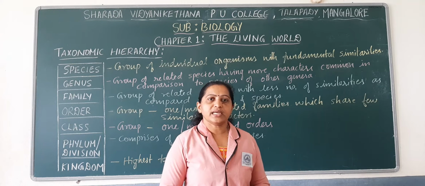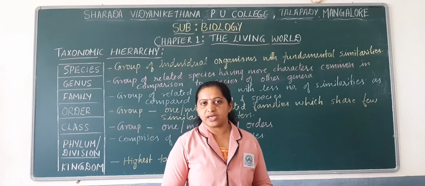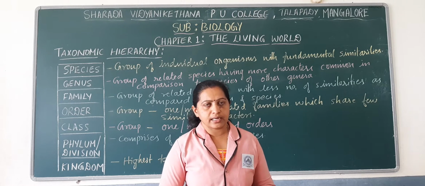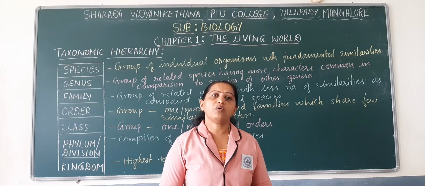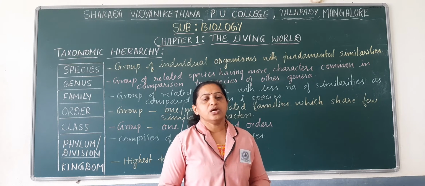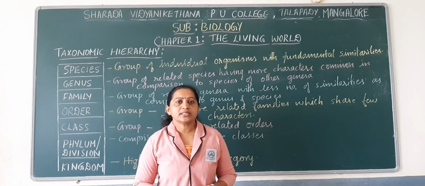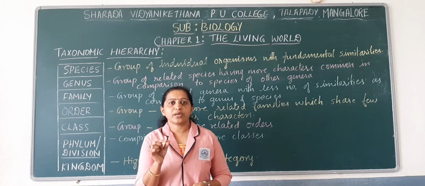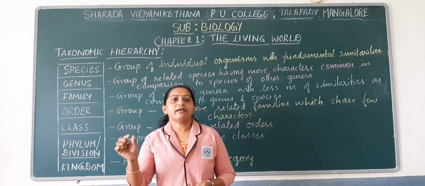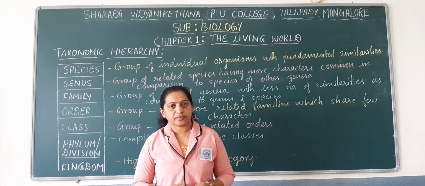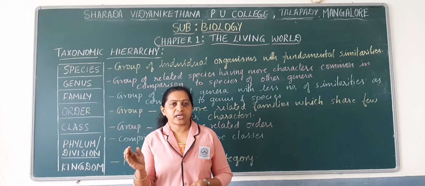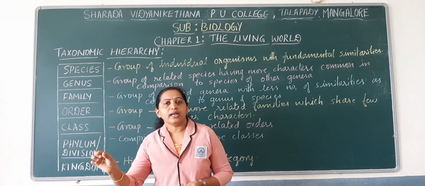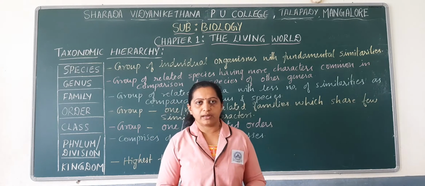So today we will study classification, how classification has been done into various categories, what those categories are and how they are arranged. As you know, classification is not a single step process. Before classifying an organism, the organism has to be identified and a standard name or scientific name has to be given, that is nomenclature.